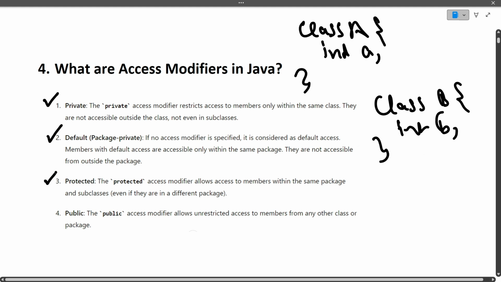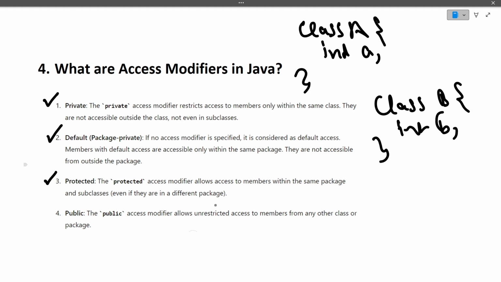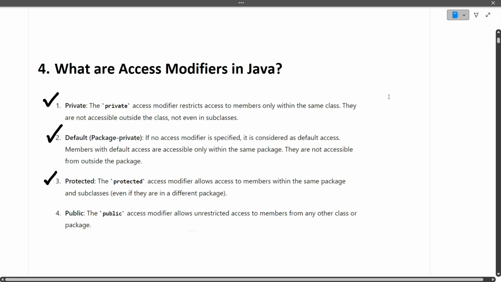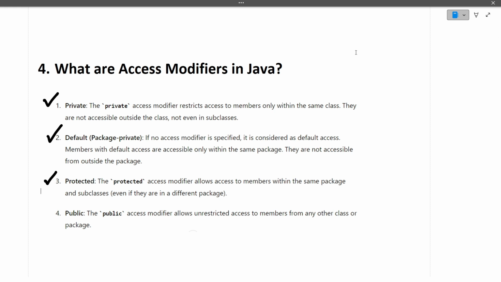Next, moving to the protected one. Protected access modifiers allow access to members within the same package and subclasses, even if they are in a different package. Let me explain this also. As I've told you, what was the default? In default, if class A and class B are in the same package, then their variables, if they are default, can be accessed in both the classes.